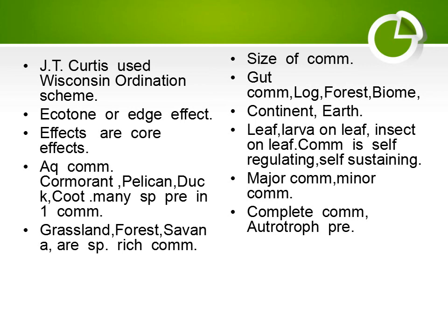The edge area contains animals and plants of community A as well as animals and plants of community B. In aquatic community, cormorant, pelican, duck and coot are common. Grassland community, forest community, savanna community are species-rich communities, and desert communities are species-poor communities.